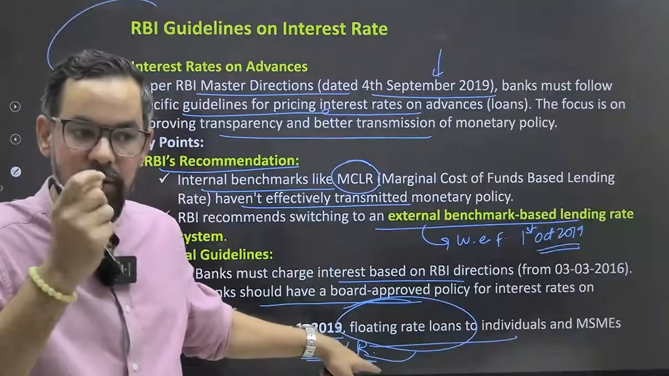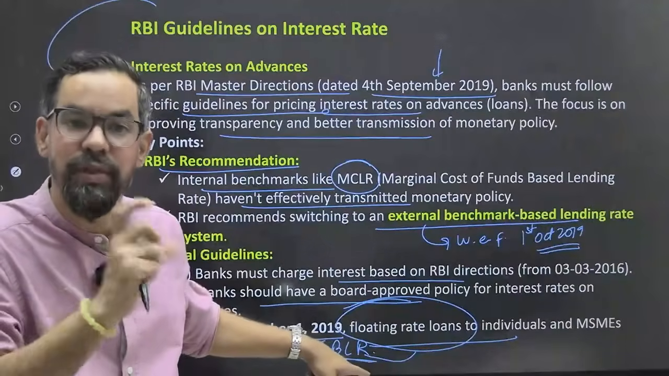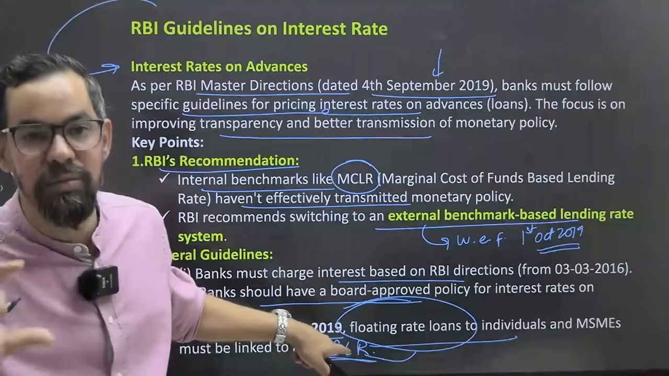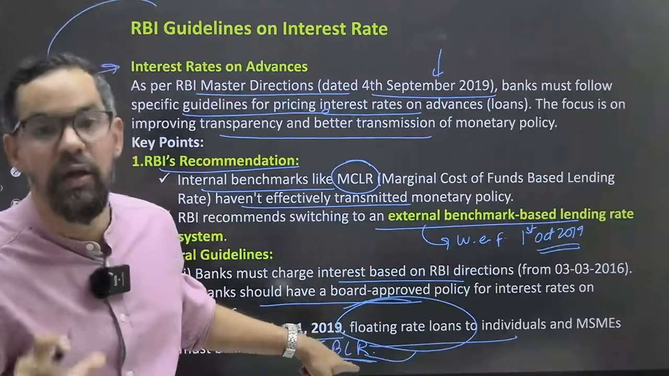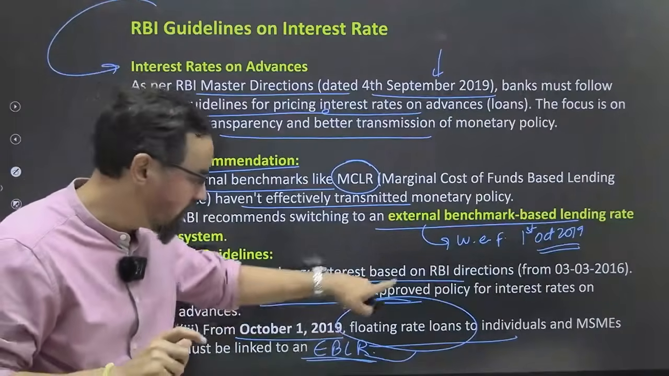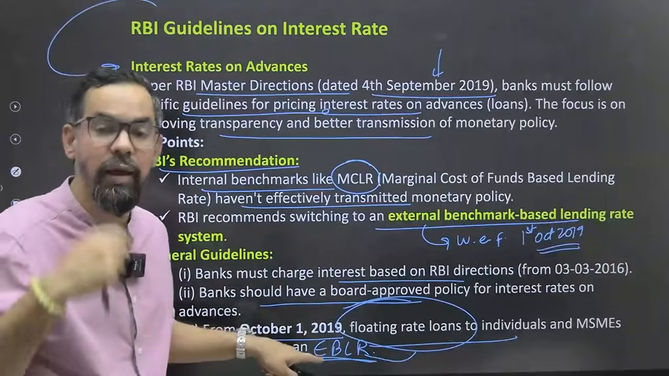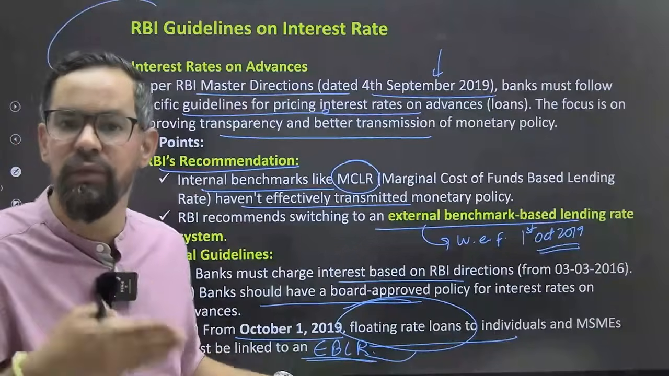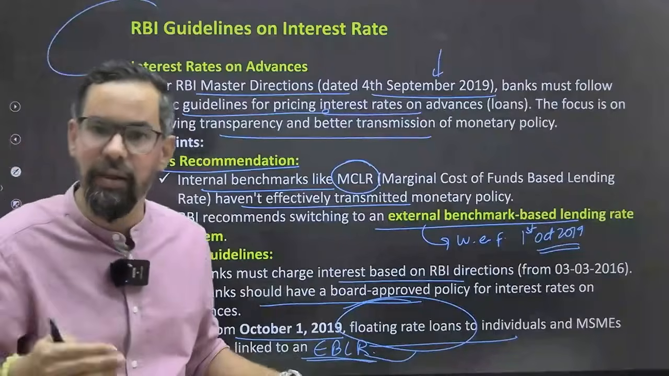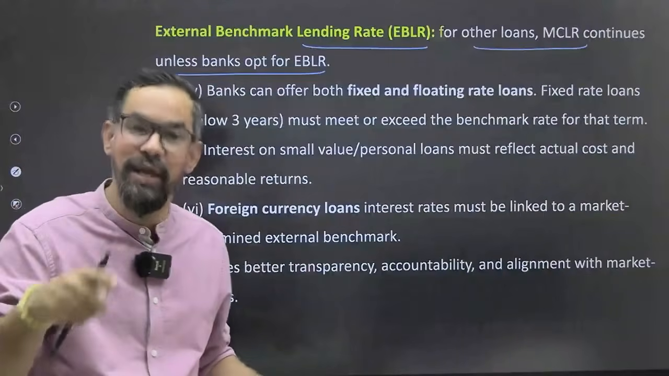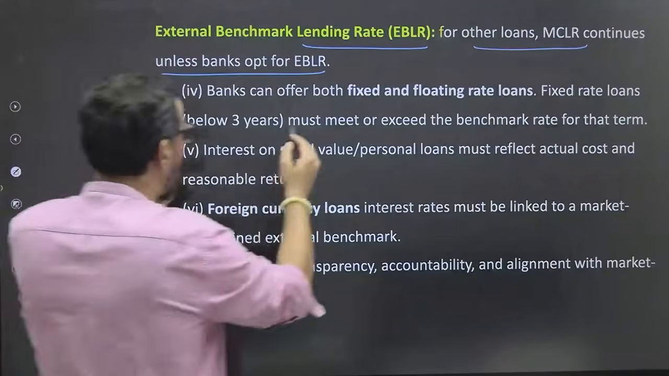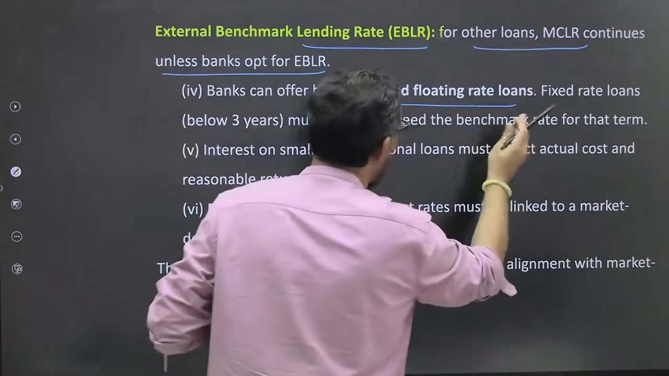But earlier we were having some sort of issues with the MCLR. There were some technical difficulties in building direct linkage. So we came up with this one and we link all floating rate with the EBLR. And apart from that, we are using that same MCLR itself, especially for the fixed rate. But nowadays, banks can use EBLR for fixed rate as well as for floating rate. So banks can offer both fixed and floating rate loans.